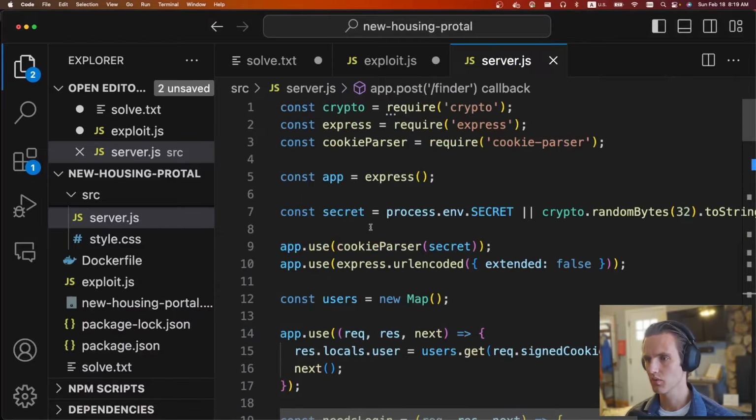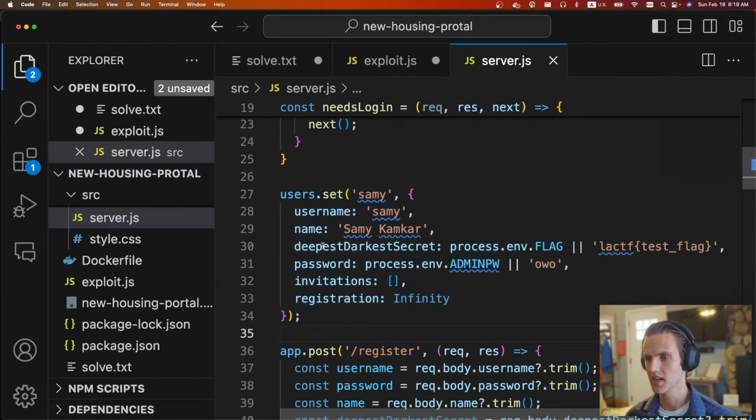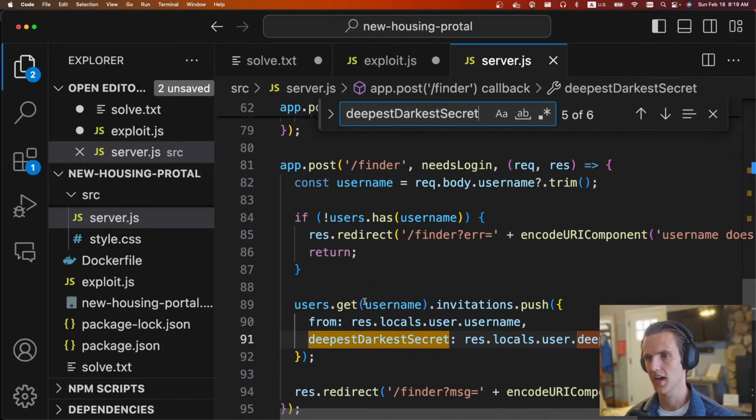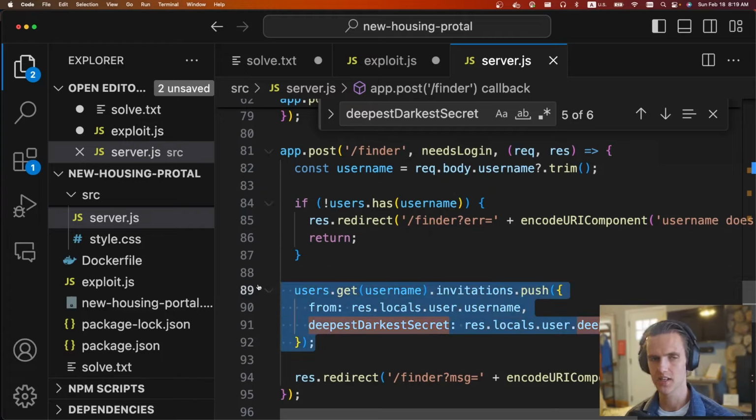If we go through the code, we'll find out that there's a user called Sammy. So this is what the admin bot is going to run as. And there's a field called deepest darkest secret, which contains the flag. So the Sammy user, which is the admin bot, has a field called deepest darkest secret, which has the flag. If you go through, eventually you find out that there's this app post finder route, and it'll use the deepest darkest secret in an invite.